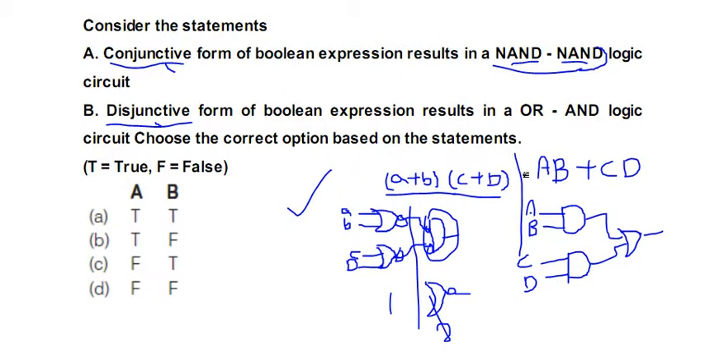Disjunctive form is nothing but sum of products, like this, AB plus CD. Now to implement this expression, we need two AND gates and one OR gate. So in the given statement, is it implemented by OR AND logic? No, this is implemented by AND OR logic. So the answer for this question is both the statements are false.